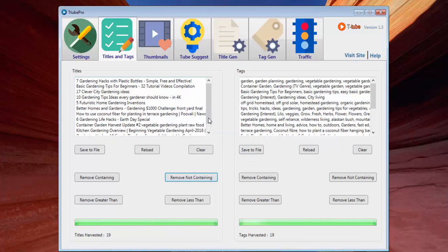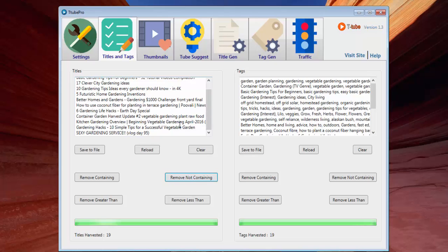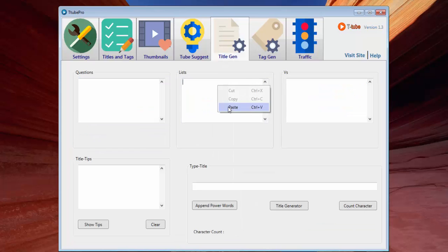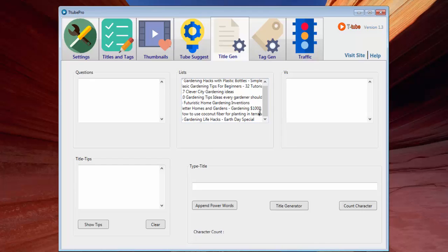So I've gone ahead and removed all of those titles which don't have numbers in them, but the list type of titles are only a very few of those. For example, this is not a list based title because although it has a number, it is not something like 7 gardening hacks or 5 tips for gardening. So I'm going to copy all of those which are list based titles into this tab for more brainstorming.